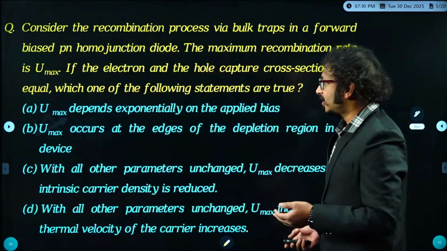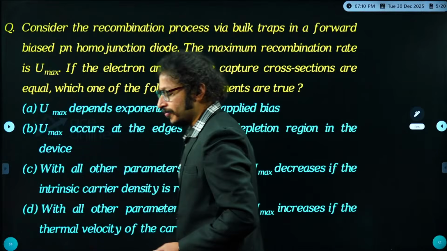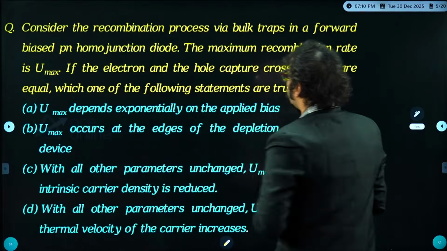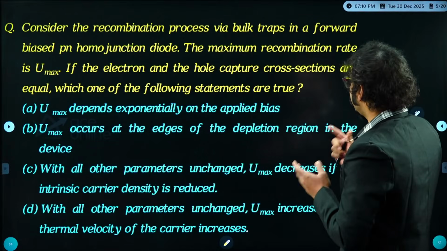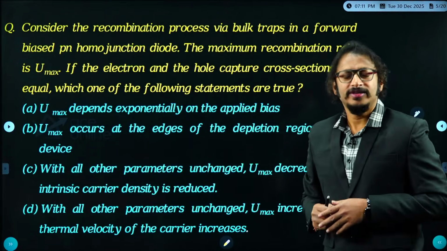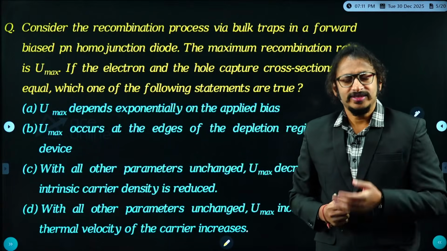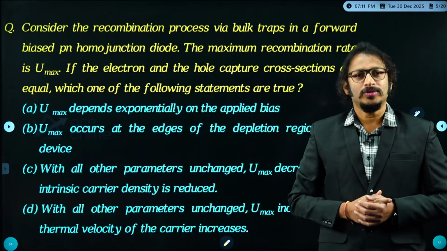Okay, let us have a look carefully. The very first question, which is the so-called MSQ question. Students, if you check it out here, consider the recombination process via bulk traps. Underline the word carefully, traps. So especially in case of fabrication, as I discussed a lot in the classroom, these play a very vital role. Am I right?